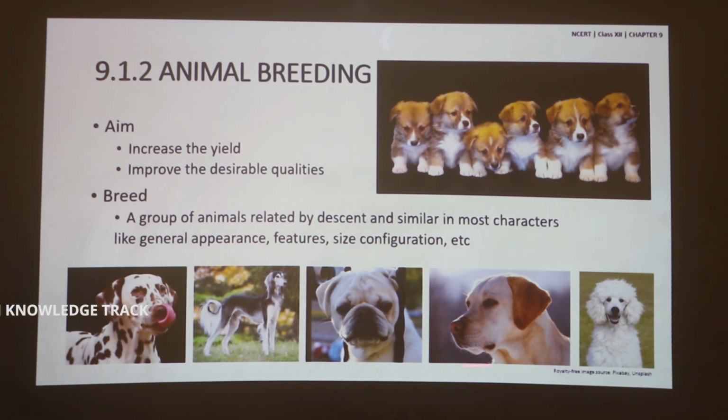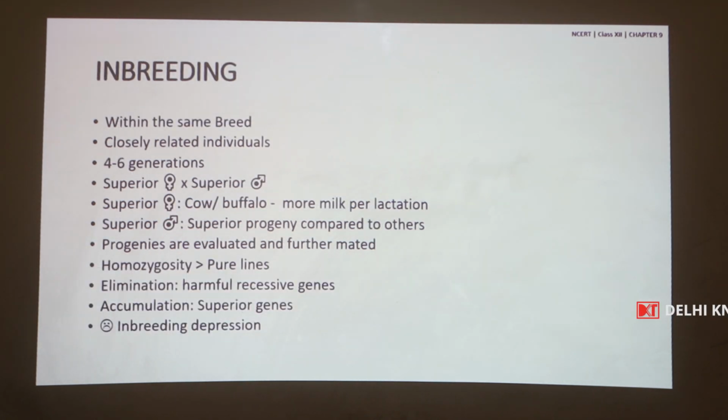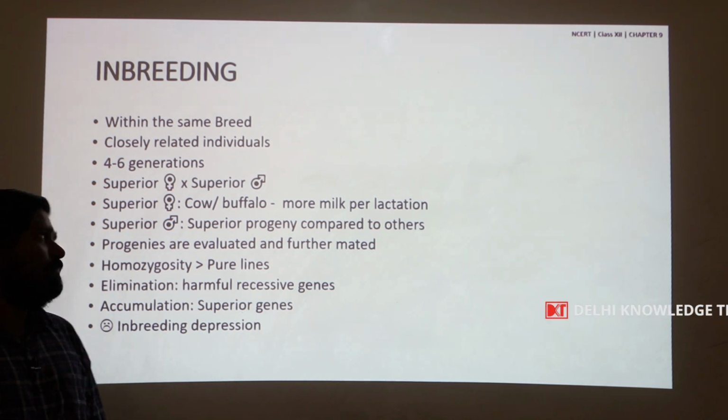Whereas, look at these dogs, though they are of the same species, they are called different breeds because they do not look similar in the first place. For example, the fur color, the characteristics of ears, the characteristics of mouth, height and other configuration. So, the word breed could be used as same breed in this case or as different breeds in this case. So, the first type of animal breeding is inbreeding.